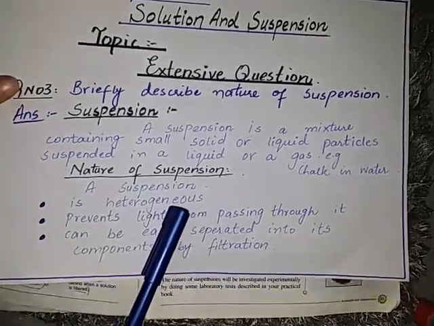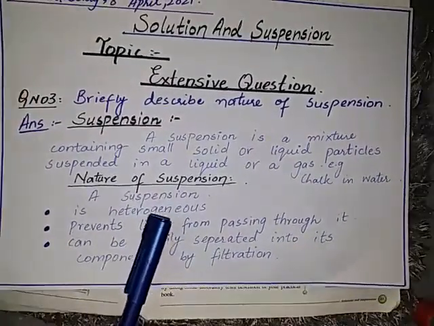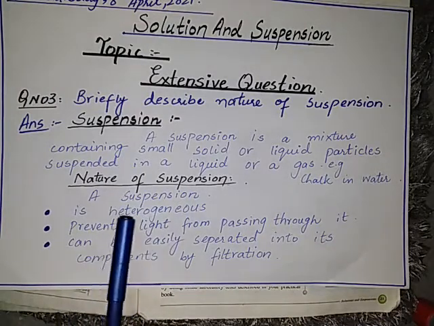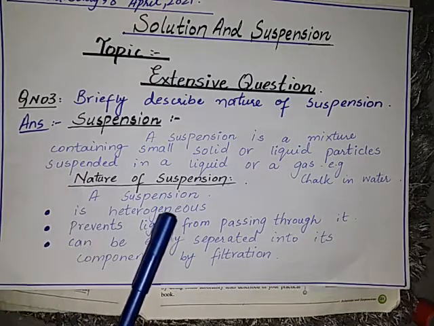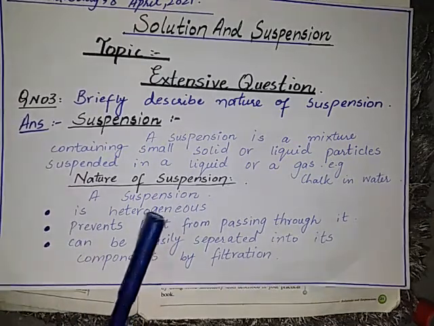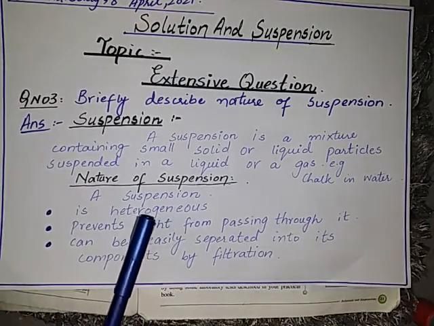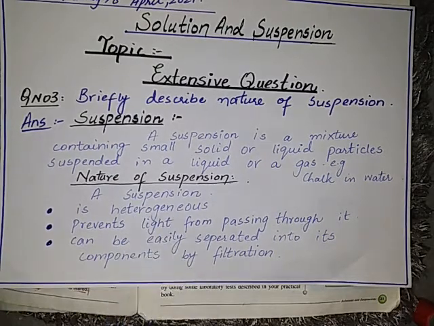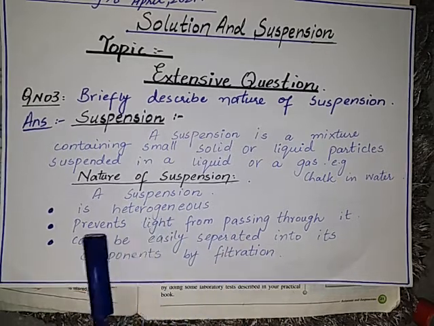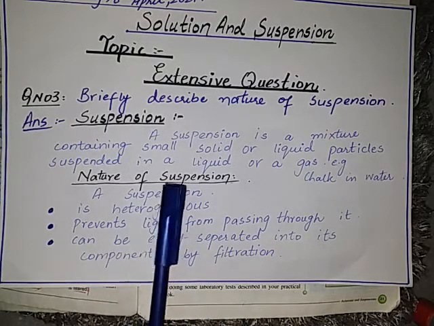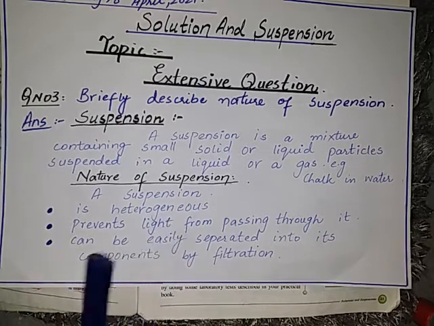The next part is the nature of suspension. What is the nature of suspension? First of all, a suspension is heterogeneous. Heterogeneous means different, so it cannot be evenly mixed. The particles cannot be evenly mixed, so it forms a heterogeneous mixture. If the particles are evenly mixed, then it forms a homogeneous mixture. A solution is homogeneous, and a suspension is heterogeneous.